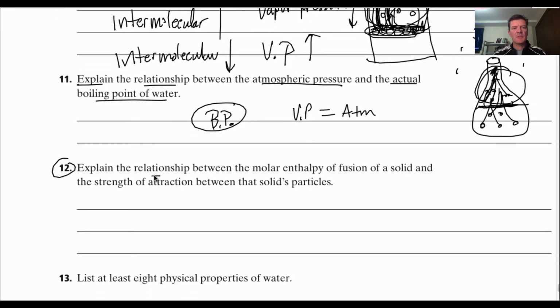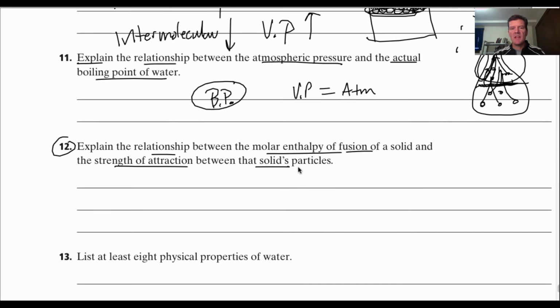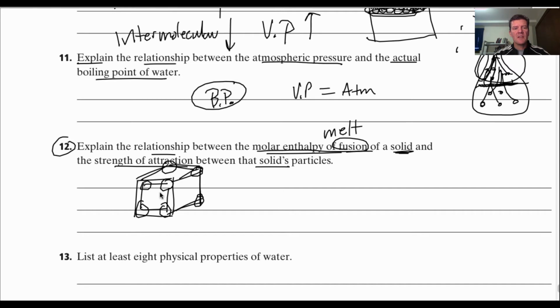Number 12, explain the relationship between the molar enthalpy of fusion of a solid and the strength of attraction between the solid's particles. Okay, molar enthalpy of fusion, remember, this is simply melting. If a solid is going to melt, remember that solid is in a fixed arrangement. Think of a cube here. These particles are arranged in a particular way. They're all bonded together, very fixed, like maybe a cube, a crystal.